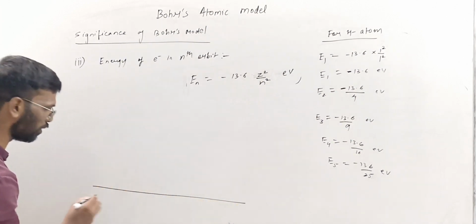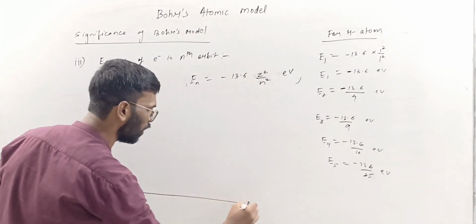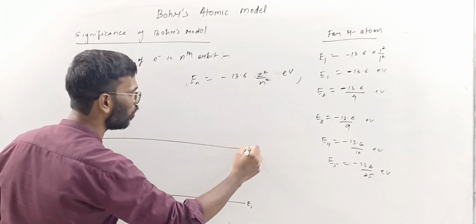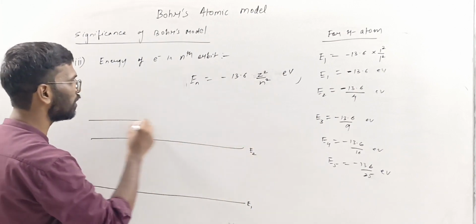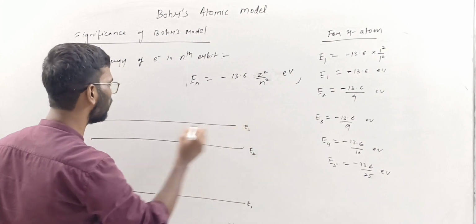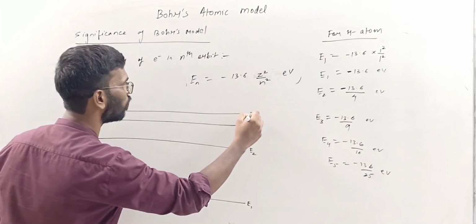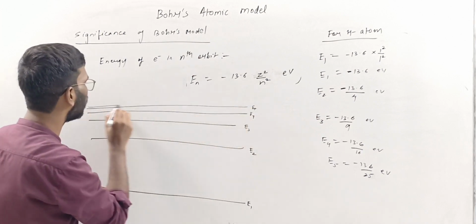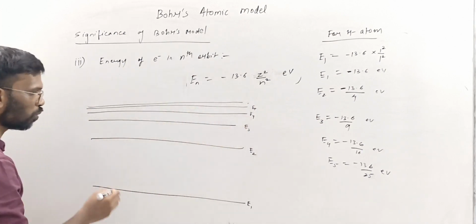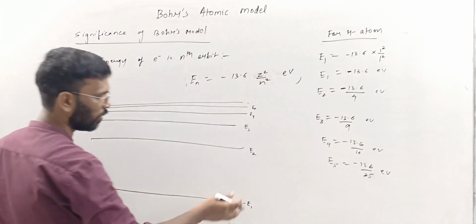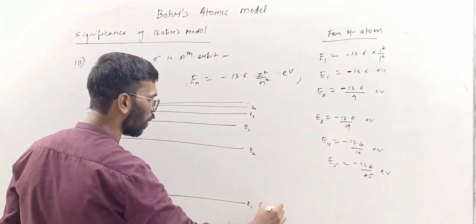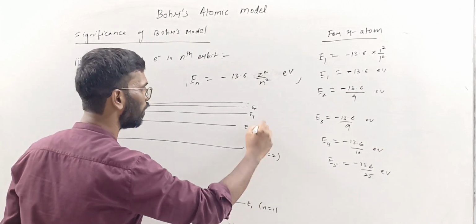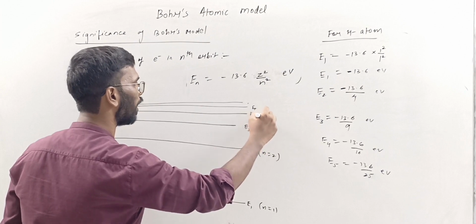Let's say this is the energy level of E1. This will be E2, this is the energy of E3, this is the energy of E4, then E5, then E6. Here n is equal to 1, here n is equal to 2, here n is equal to 3, here n is equal to 4.